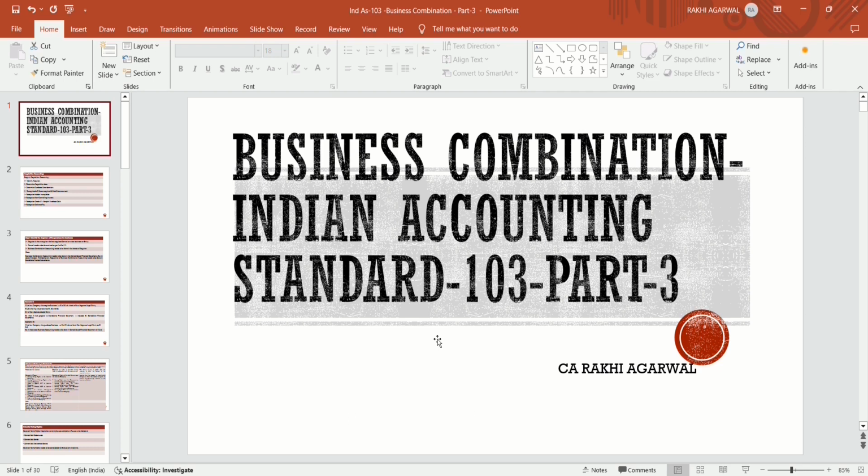Like elements, we have to insert the input, then we process in order to generate the output, meaning the income of the organization in the form of profits, dividend, and interest income. These are the outputs of the organization. So we had discussed in the previous class the definition of business and the different elements of business. Then we had discussed business combination, and why business combination is done.